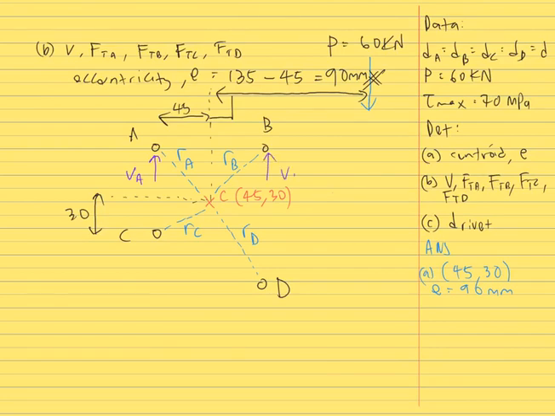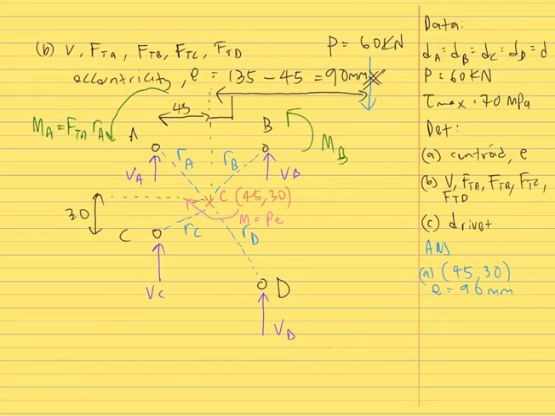Then because of applied load acting downwards, the direct shear force on each rivet will be acting upwards, opposite direction with the applied force P acting downwards. And because of the eccentricity factor, there will be an applied moment acting on the centroid, M equals P times E. And because there is an applied moment, there will be a resisting moment. So resisting moment of rivet A, MA, is equal to FTA times RA.